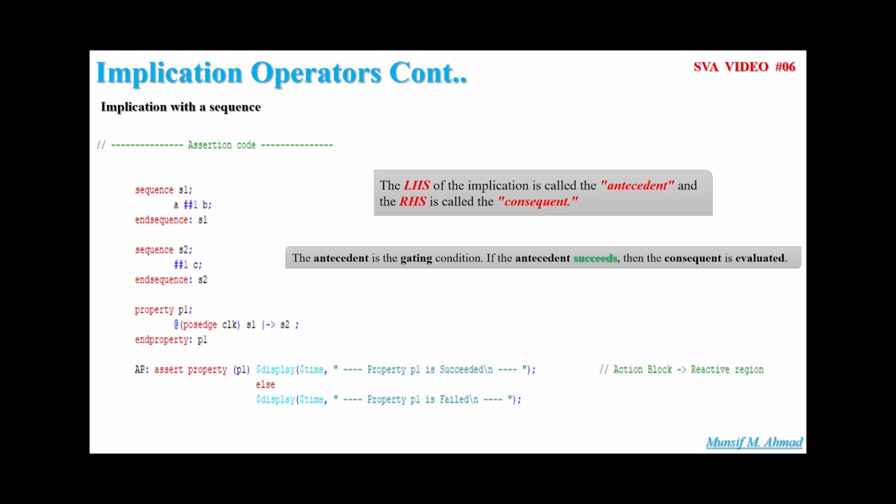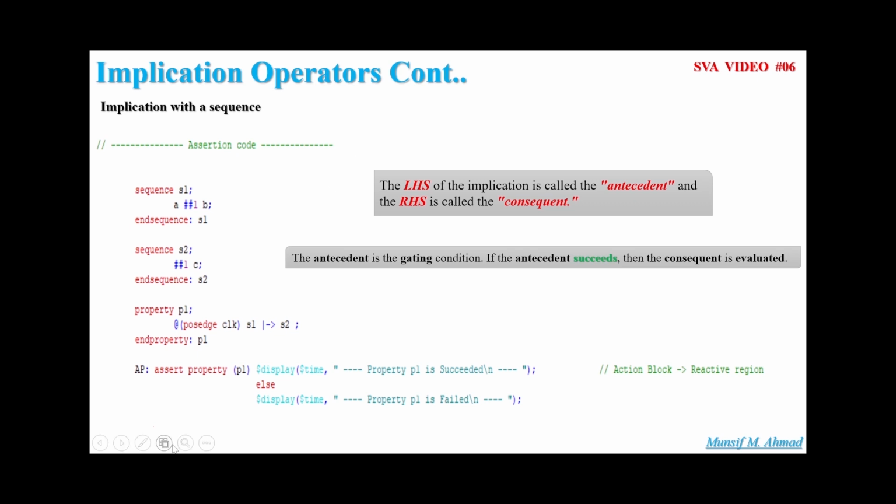Welcome back to this special series on SystemVerilog Assertions. In the last video, we had a discussion about the implication operators with respect to SVA. Over there, we discussed the same-cycle and next-cycle implication operators. Now, in this video, I will be talking about the concept of implication with a sequence and a timing window.